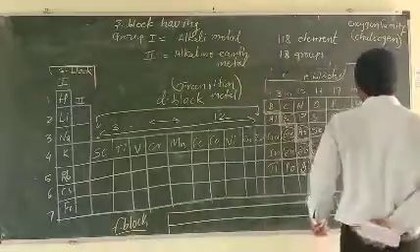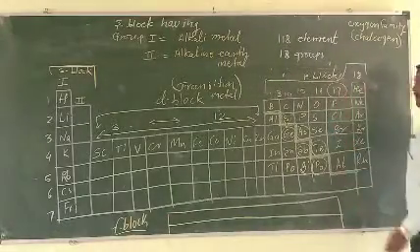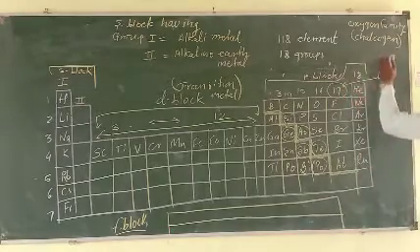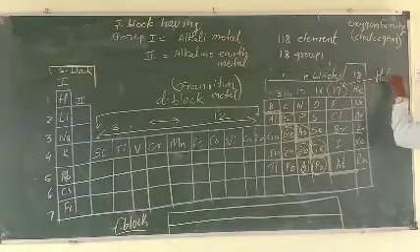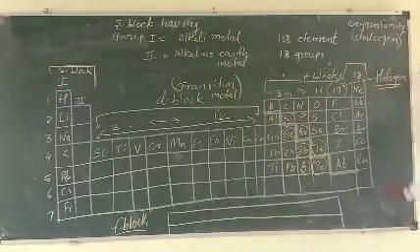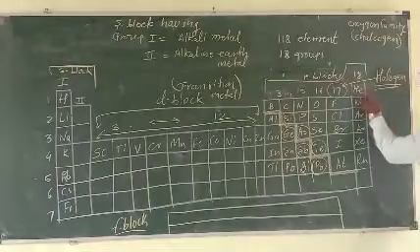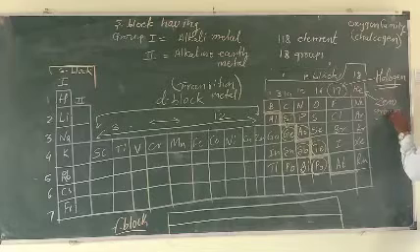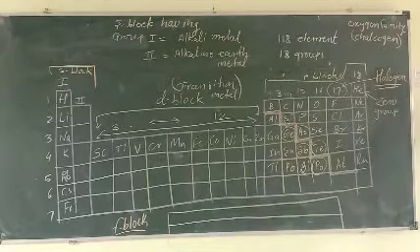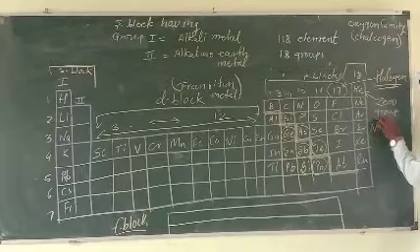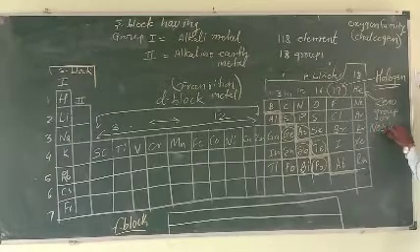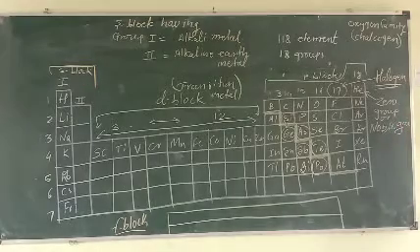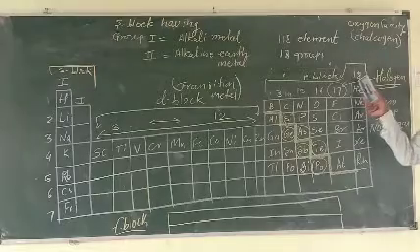Now next, group 17 is called the halogens. Group 18 is called the zero group elements, also called the noble gases, and also called the 18 group element.